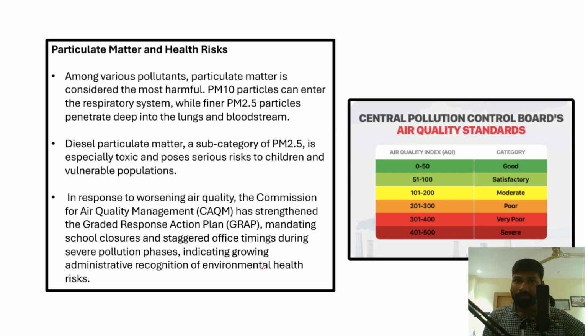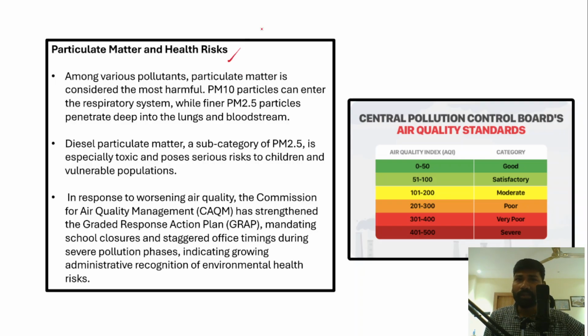Now, apart from air pollution's ill effects on human health and environmental health, another major problem with air pollution is particulate matter. This particulate matter can easily enter into the bloodstream of people, and it can easily enter into the lungs. Therefore, it can pose health risks to people.